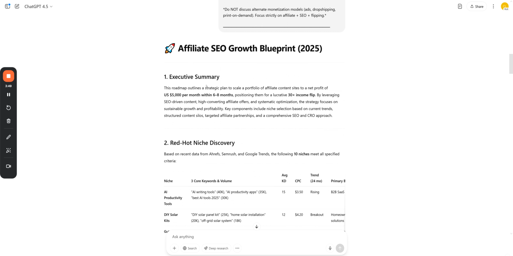So the first thing it's done is give us this executive summary. The roadmap outlines a strategic plan to scale a portfolio of affiliate content sites to a net profit of $5,000 per month within 6 to 8 months, positioning them for a lucrative 30 times income flip. Now bear in mind, with this prompt, what you want to do is just enter the number that you want to make per month, because this plan will not make you $5,000 a month.